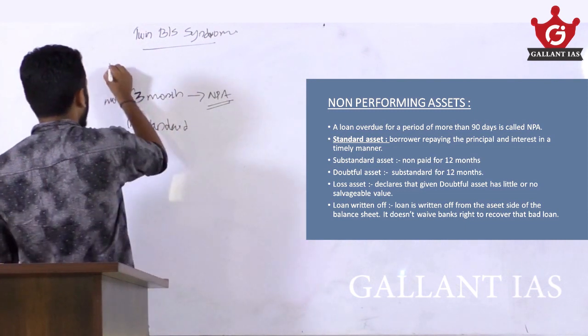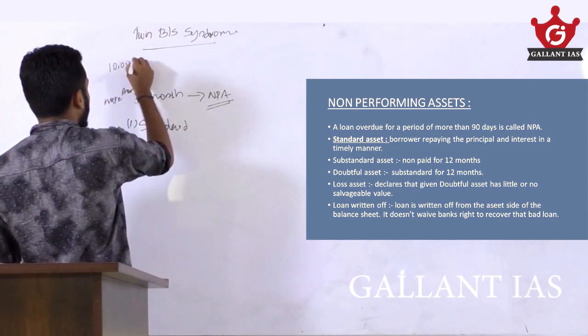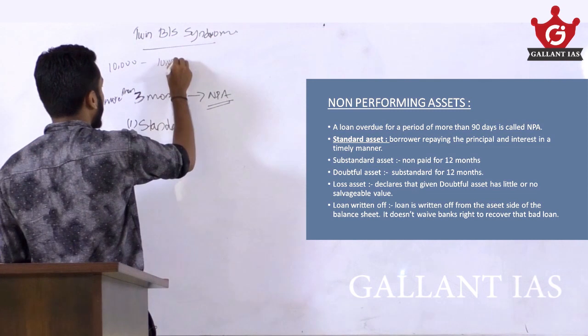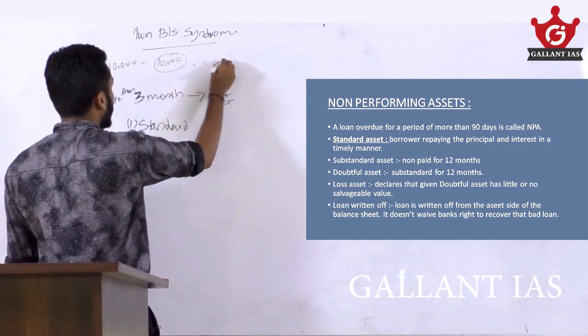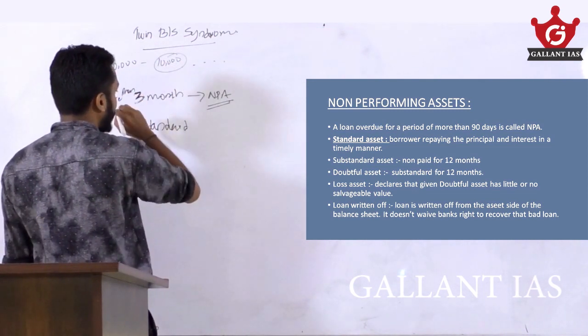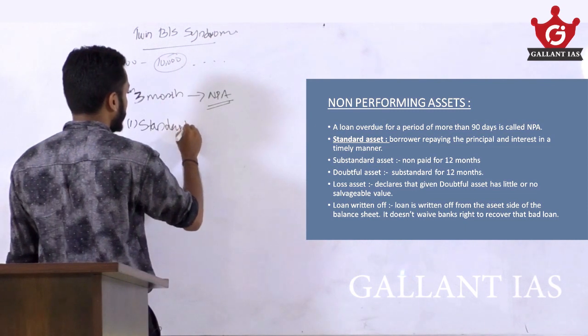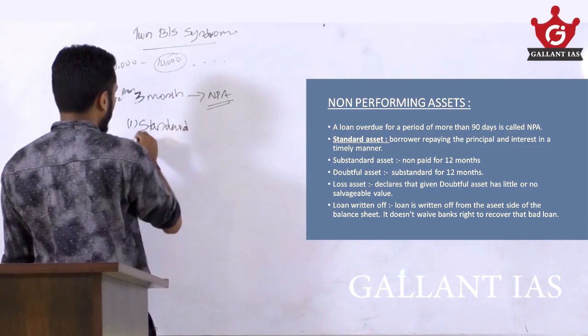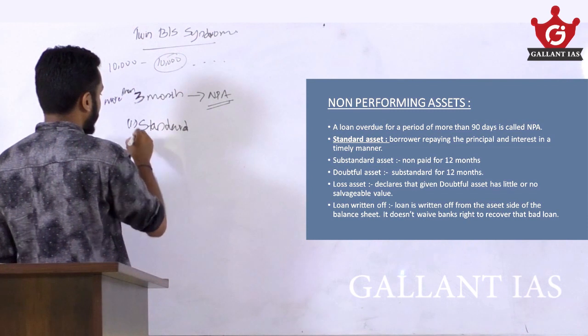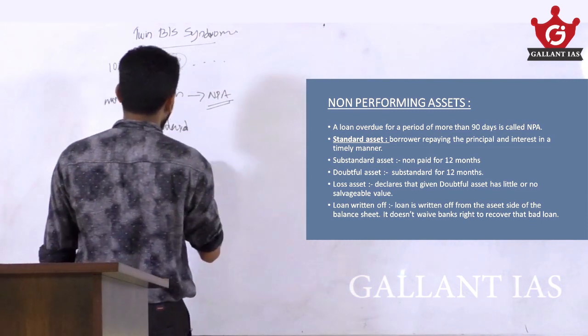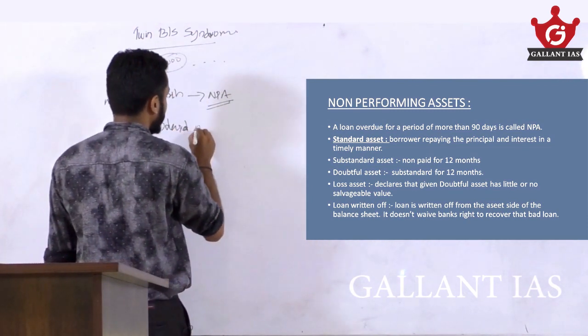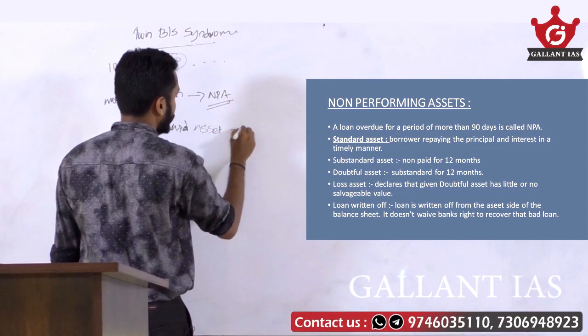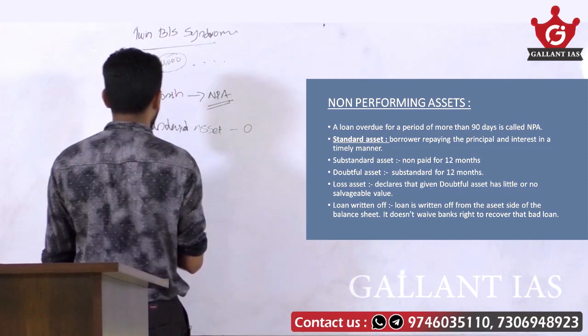I took 10 lakh rupees, 10,000 rupees is my EMI, and I am paying it every month, even for the last month too. I never delay or skip it. So this is standard assets, repaying correctly, so zero dues.